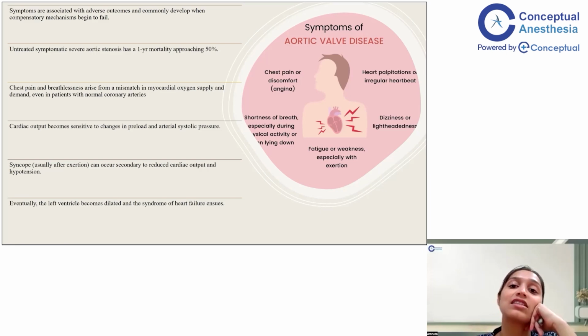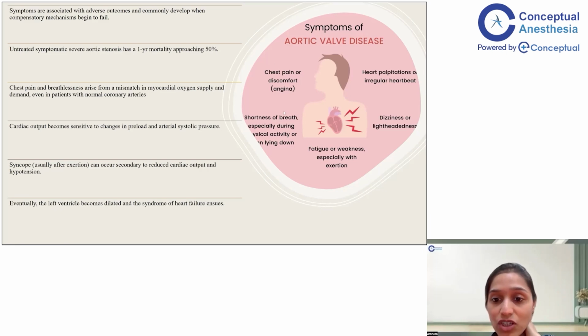And once this starts, your patient has a timeline of approximately 3 to 5 years before things spiral. In untreated symptomatic patients, there is a 1 year mortality. 50% of patients have an approaching mortality of 1 year. So that is why a symptomatic AS has to be attended to. Eventually the LV becomes dilated and the syndromes of heart failure ensue.